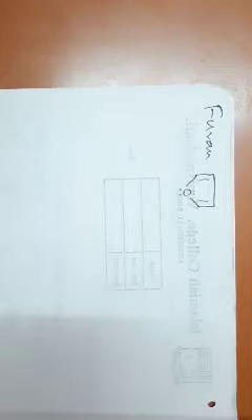So oxygen has 2 lone pairs of electrons, sulfur has 2 lone pairs of electrons. Furan and thiophene, both of them have identical electronic structures. The only difference is the heteroatom. In furan we have oxygen, in thiophene we have sulfur. Both oxygen and sulfur are having 2 lone pairs of electrons.